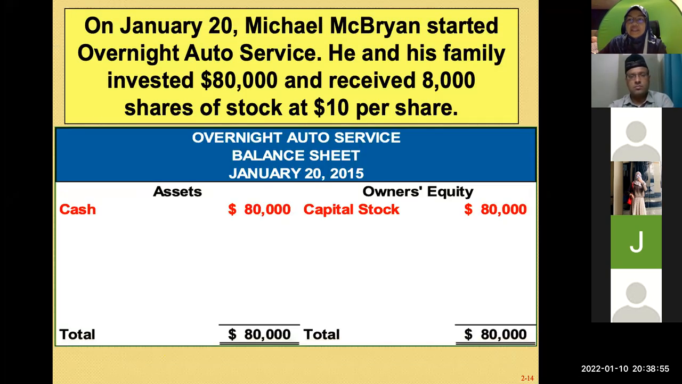On January 10, Michael McBrien started Overnight Auto Service. He and his family invested 80,000 and received 8,000 shares of stock at $10 per share. So what happened is that McBrien put 80,000 into the company.